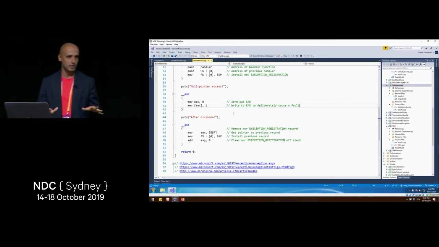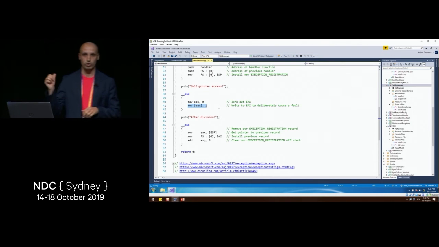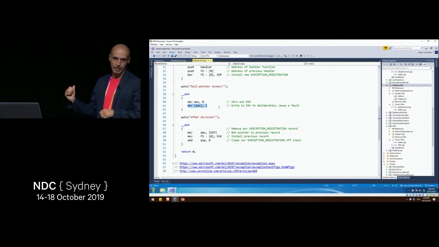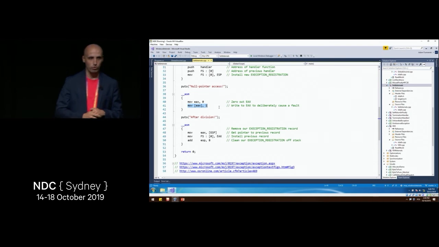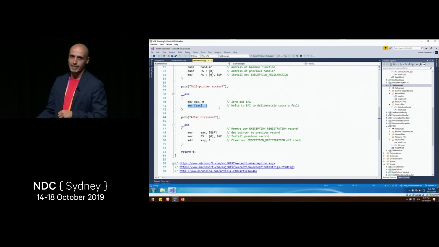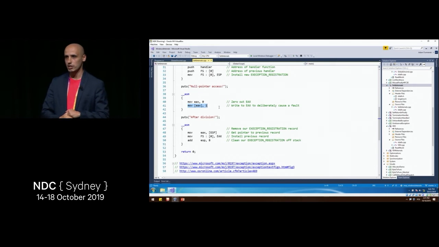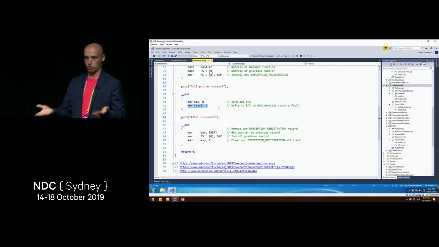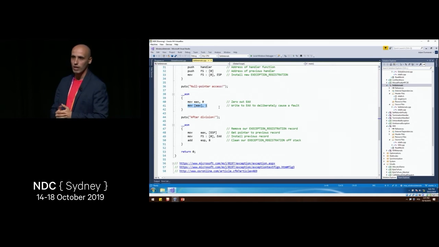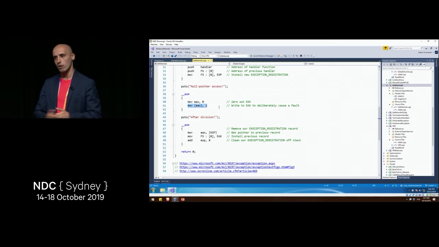We just take the reference and dereference it, similarly to what we do here. When we do something like this and we in fact have a null reference, the memory management unit kicks the CPU and tells it, hey, you accessed invalid memory. Then the CPU calls the .NET exception handler. Then the .NET exception handler checks, OK, I was trying to dereference some reference which I assumed was not null, but it looks like it is null now. What do I do? Just throw a new null reference exception.